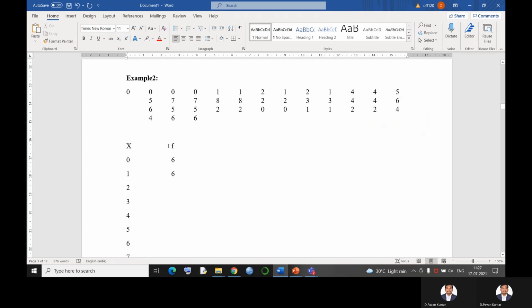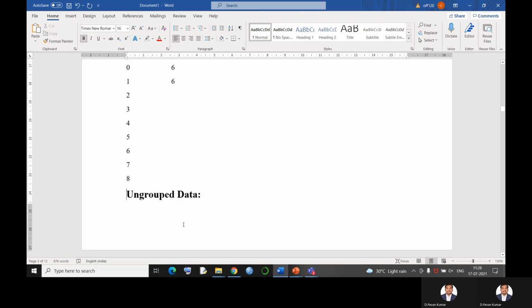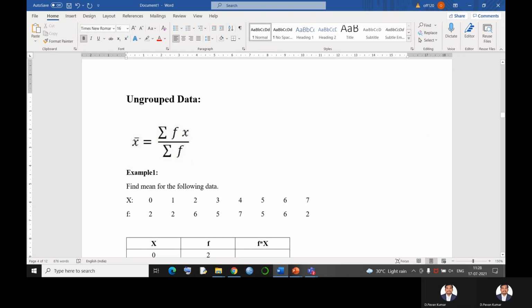Before finding that, let us see the concept of frequency. Frequency is nothing but the number of times an observation is repeated. That means 0 is repeating 6 times, 1 is repeating 6 times. That 6 times is called the frequency of an observation. What is that observation? The observation is called x here. Okay, now let us move on to the concept of ungrouped data.